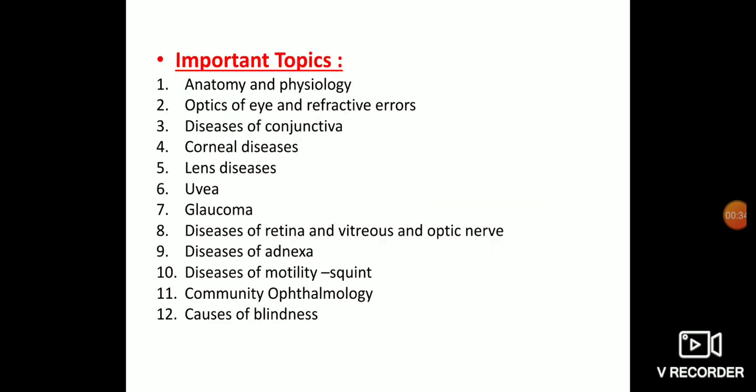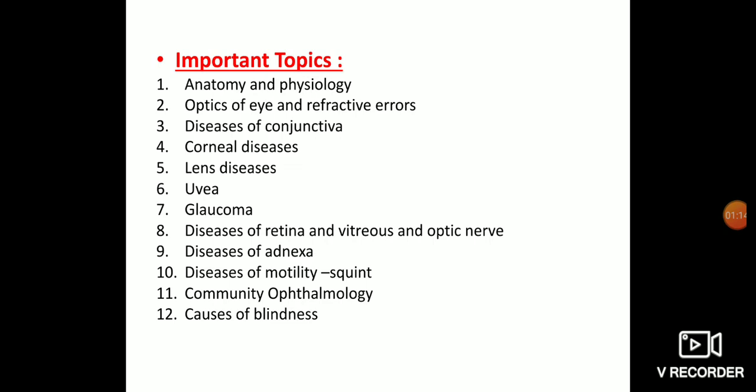So I'm going to discuss the important topics which we are going to study this year. Not all of the syllabus is equally important; these are the important topics which you should study thoroughly. They are anatomy and physiology, optics of eye and refractive errors. These are the most important topics. Then disease of conjunctiva, cornea, lens, uvea, glaucoma, disease of retina and vitreous, disease of optic nerve, disease of adnexa, disease of motility, that is squint, community ophthalmology and blindness. This is your syllabus for this year.